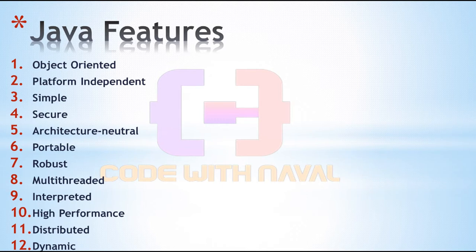But in the case of Java, they don't provide an explicit pointer. They use an implicit pointer. Explicit means they don't let the user handle a pointer, but Java internally handles pointers. That means Java provides pointers implicitly.